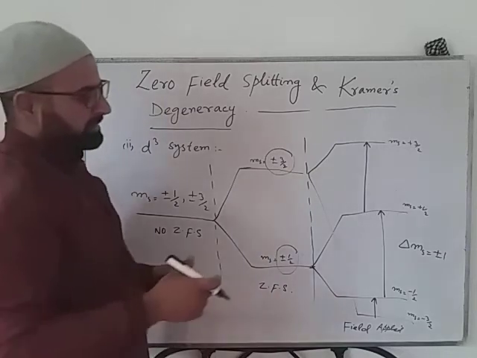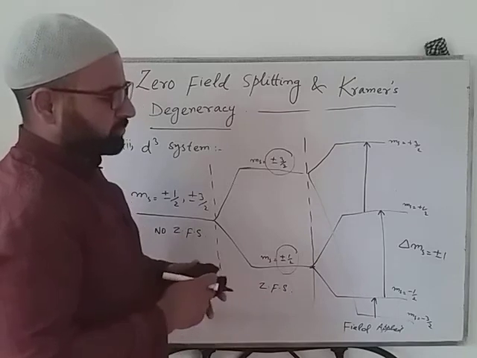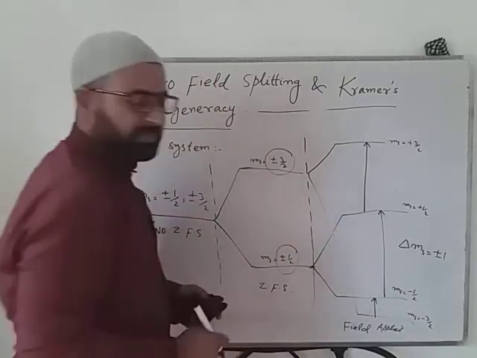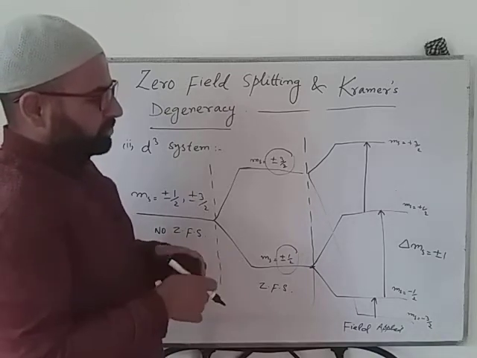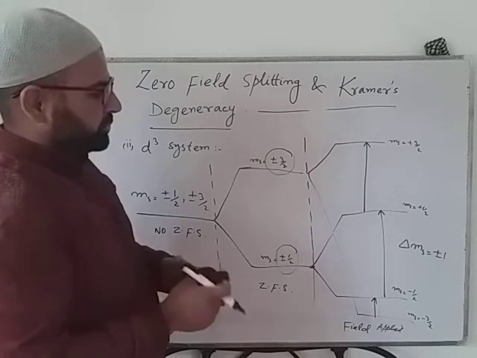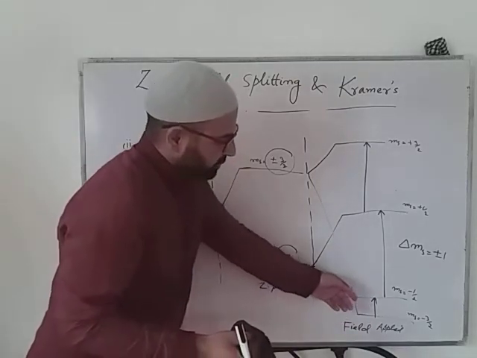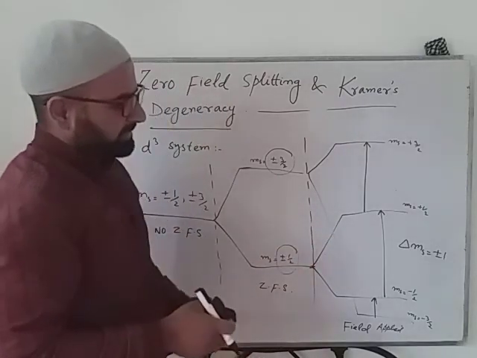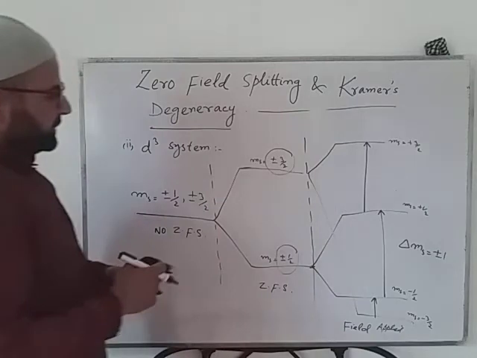The selection rule also allows delta ms equal to plus minus 2, plus minus 3, but they are of very low intensity, so plus minus 1 is generally considered. The allowed transitions are those governed by the selection rule delta ms equal to plus minus 1. So three transitions are possible here.